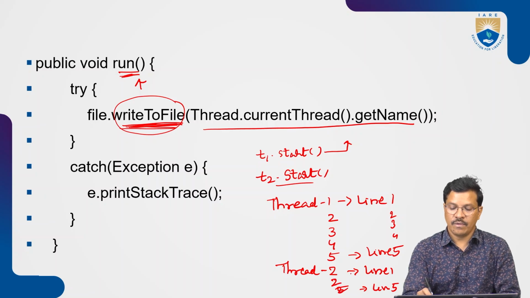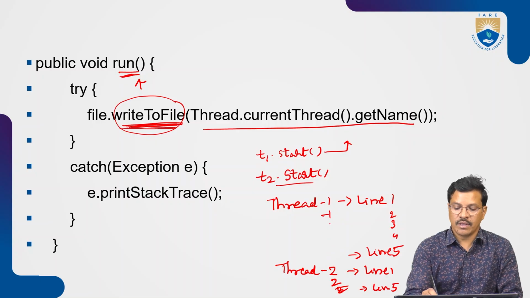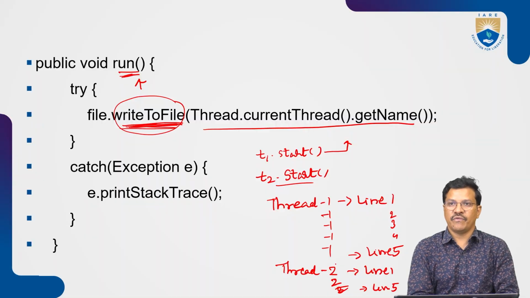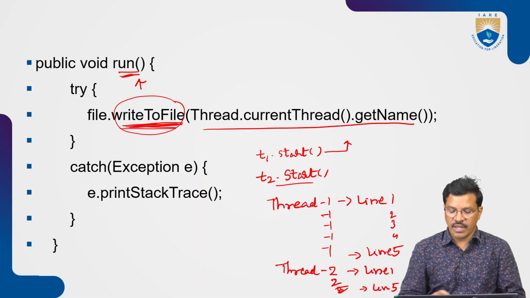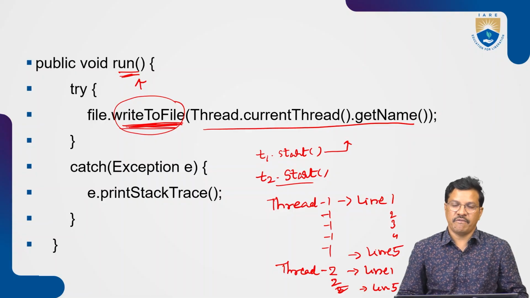Thread 1 runs 5 times, with line 1 2 3 4 5. After that the second thread can take access and print it. This way we can avoid the problem when we access the same file.